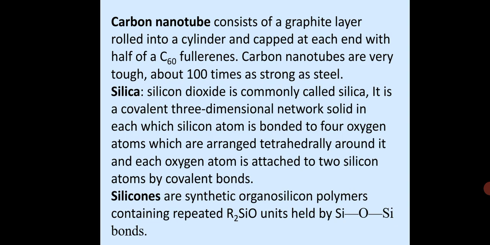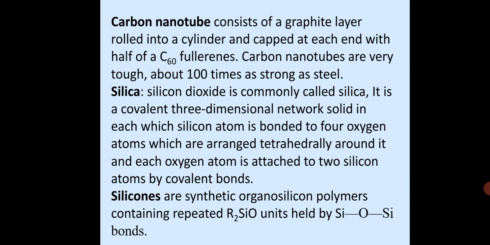Now coming to the amorphous allotropic forms of carbon, we have coke and charcoal. Under charcoal we have wood charcoal, obtained by heating wood in a limited supply of air. Then animal charcoal, known as bone black, is obtained by destructive distillation of bones. Then sugar charcoal is the purest form of amorphous carbon, obtained by the action of concentrated sulfuric acid on cane sugar, C12H22O11, which gives carbon and water.